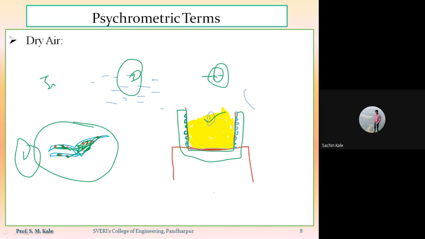So the water vapor holding capacity of the surrounding air depends upon temperature and pressure. That holding capacity goes on increasing in the summer season, and goes on decreasing in the winter season. So only in the winter season you will find the formation of fog. I will explain the third answer once again after defining the term saturated air. So have you got the concept for all three reasons?